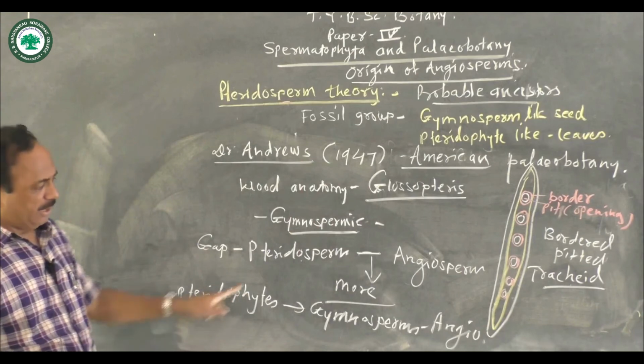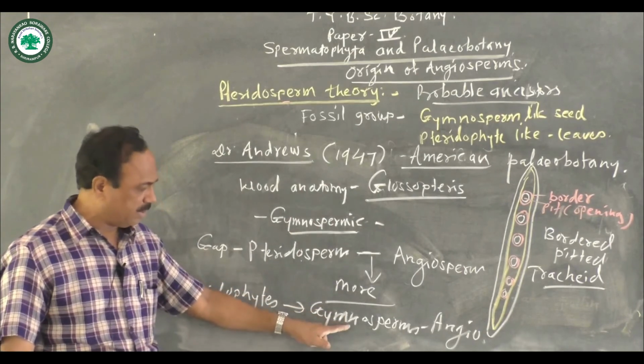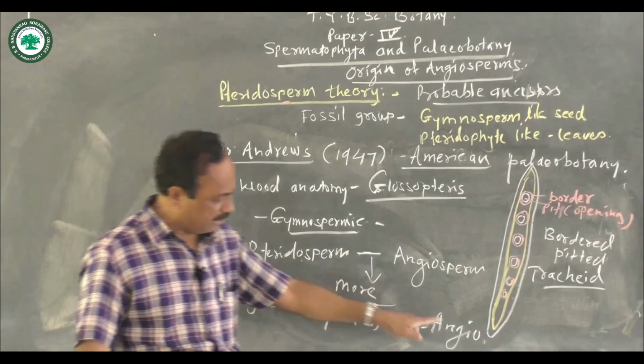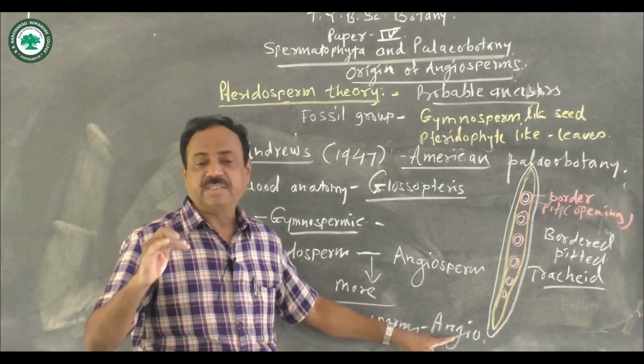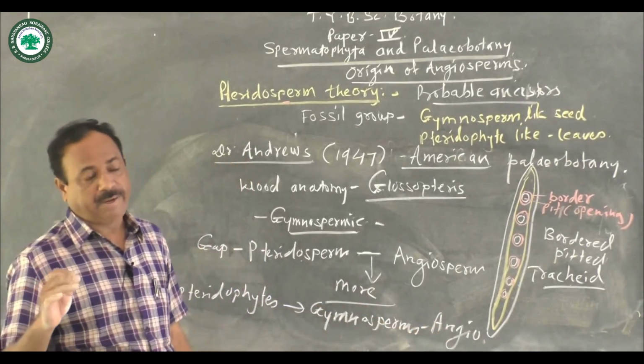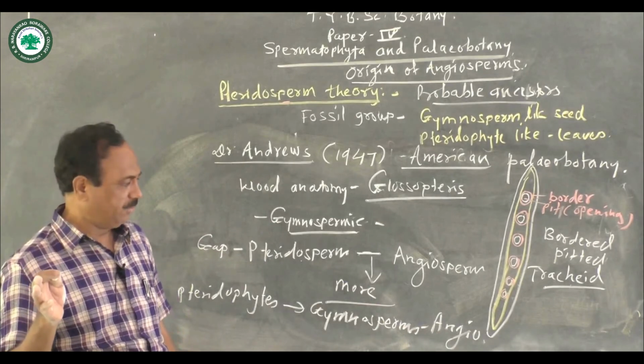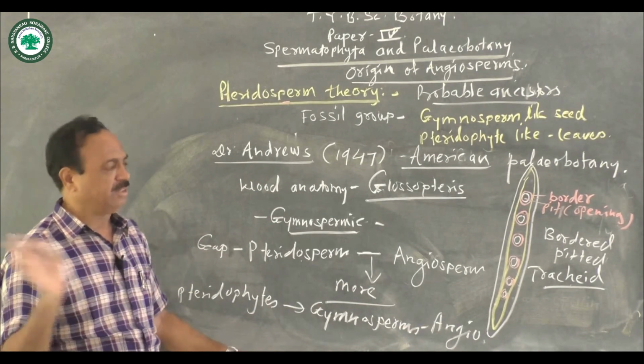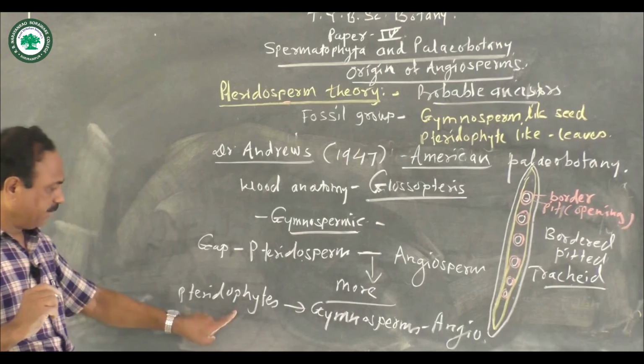Pteridophytes have given rise to the gymnosperms. Gymnosperms have given rise to the angiosperms. So this is the sequence of evolution according to present day knowledge, and this concept is worldwide accepted.